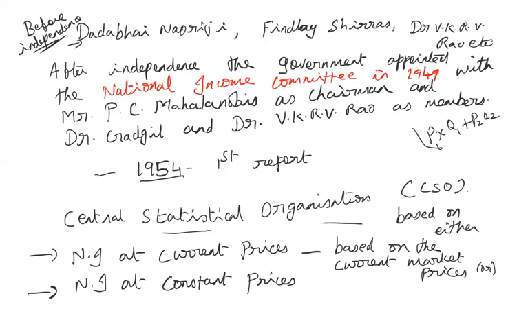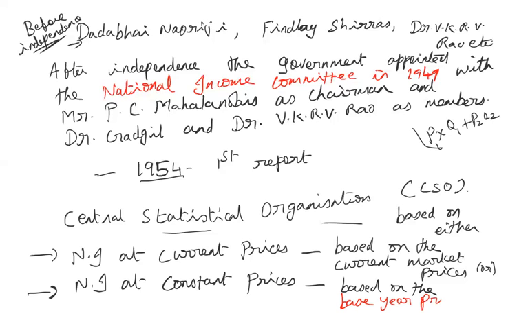So national income at constant prices is based on something called the base year prices. Some year is selected as a base year, and whatever the prices prevailing in that particular year, the same prices will be used for the next 5 years or 10 years. In our country, every 10 years we keep on changing the base year prices. Okay. So that is the national income calculated based on base year prices.